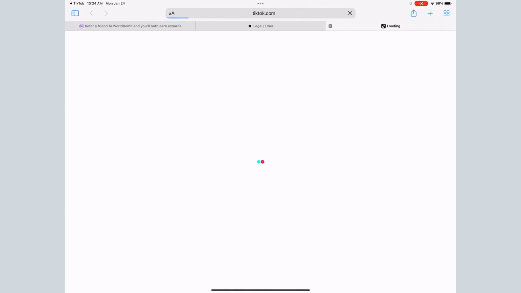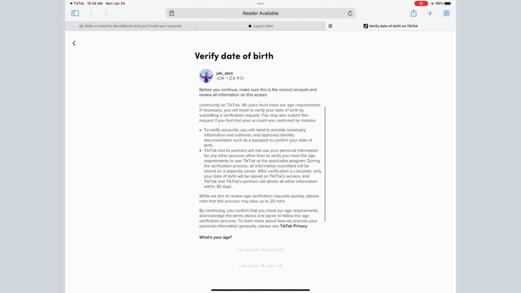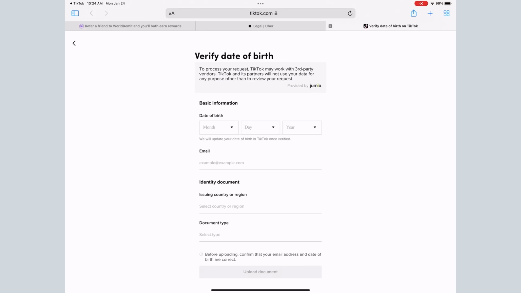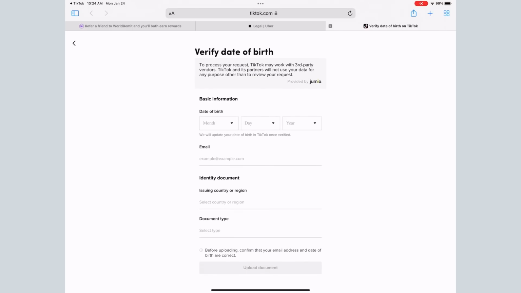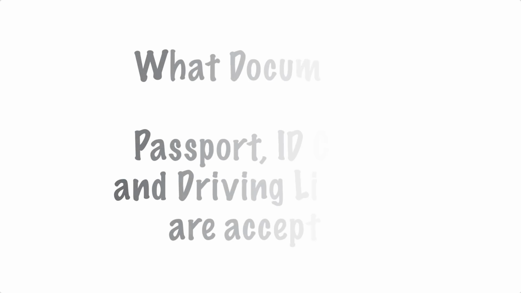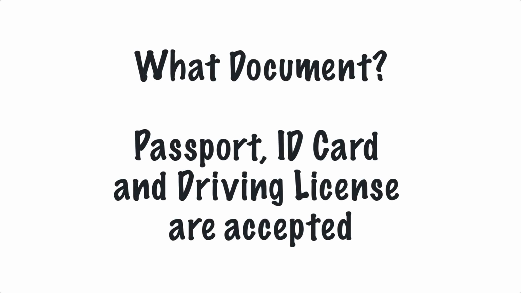and after that simply click on apply, and it will ask you to verify your identity and your date of birth, to confirm that you are over 18, because the TikTok Fund Creator Program is only for 18 plus. Once you are here, you will be redirected to a different page. You will come out of TikTok to a web browser somewhere else. Here you will be asked to verify your date of birth, and you also need to give your identity documents,